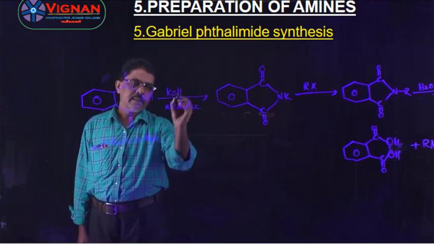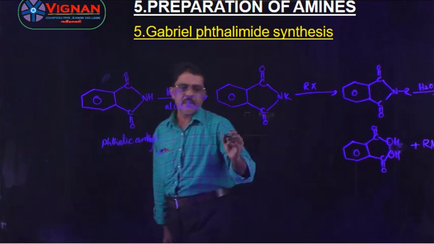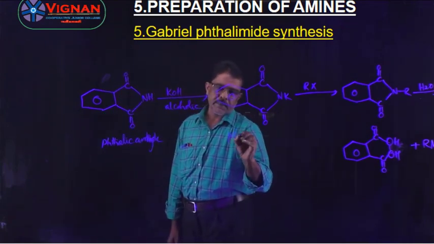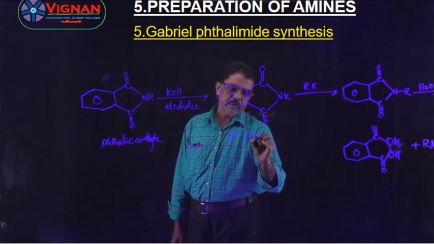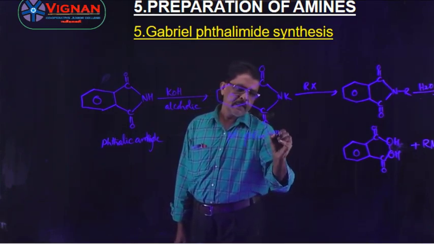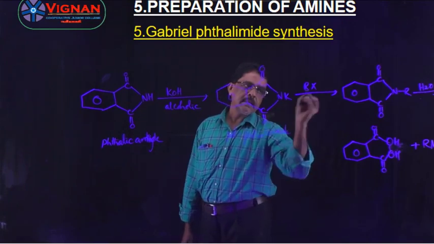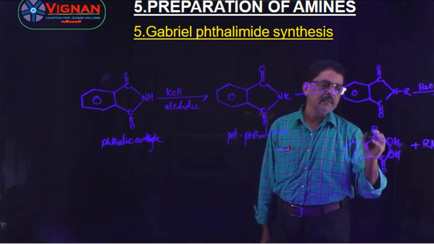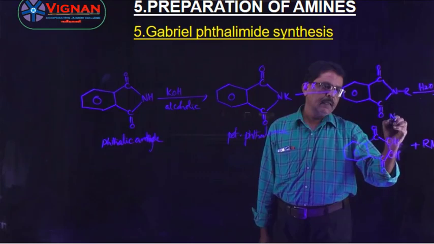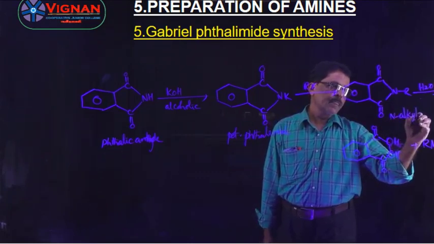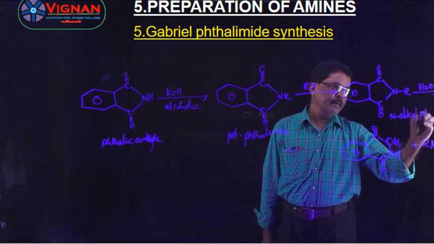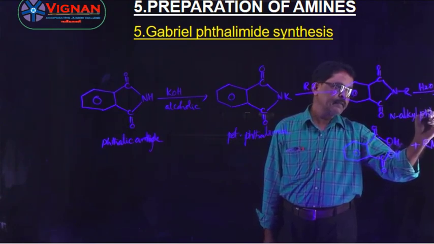Phthalimide is heated with alcoholic KOH, then you will get potassium phthalimide. This potassium phthalimide is heated with alkyl halide. You will get here N-alkyl phthalimide.